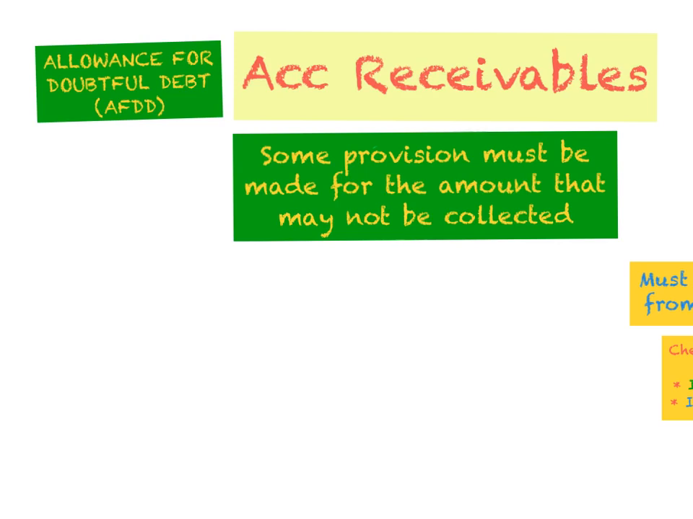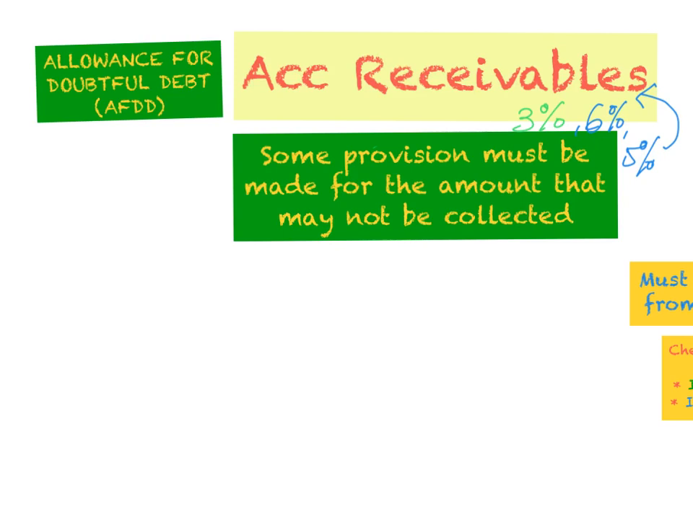Because accounting is very conservative, we will need to make some provision for the amount that may not be collected. You may not be able to collect all of this amount, so we have to make some provision. How much is the provision? It depends on the question. Sometimes it is about 3%, sometimes 6%, or it can be 5%. This percentage is taken from your accounts receivable.